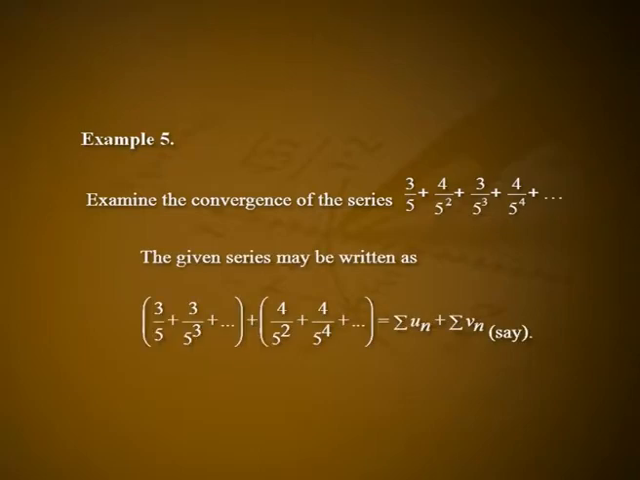Example 5. Examine the convergence of the series 3 by 5 plus 4 by 5 square plus 3 by 5 cube plus 4 by 5 raised to 4 plus etc. The given series may be written as 3 by 5 plus 3 by 5 cube plus etc. plus 4 by 5 square plus 4 by 5 raised to 4 plus etc., which is equal to summation un plus summation vn, say. Now, both summation un and summation vn are geometric series with common ratio 1 by 5 square, which is numerically less than 1. Therefore, both are convergent and hence the given series also converges.